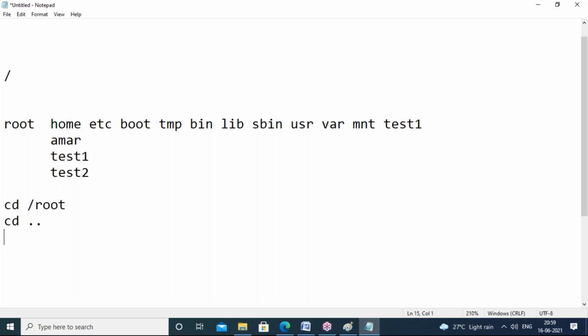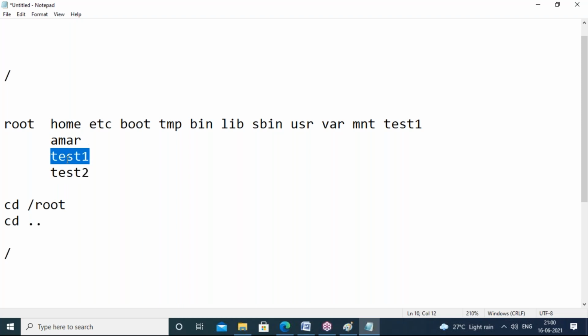So guys, not previous directory, say parent directory. Don't say previous. Parent directory you should say. Parent directory means, for example, root is there under /. So / is the parent directory for root. Example, which is the parent directory for test2?